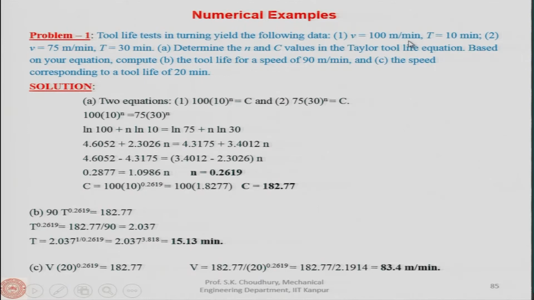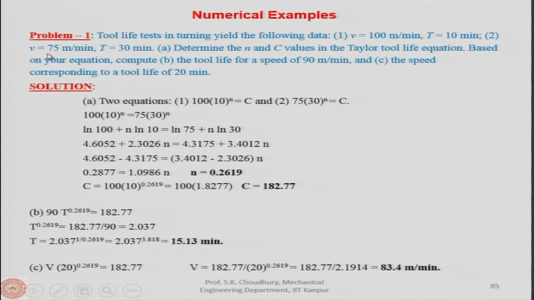Cutting speed is 100 meter per minute when the tool life is 10 minute, and as the cutting speed decreases to 75 meter per minute, the tool life increases to 30 minute. From this data, we have to determine the constants n and c of Taylor's tool life equation. Based on your equation, compute the tool life for a speed of 90 meter per minute.